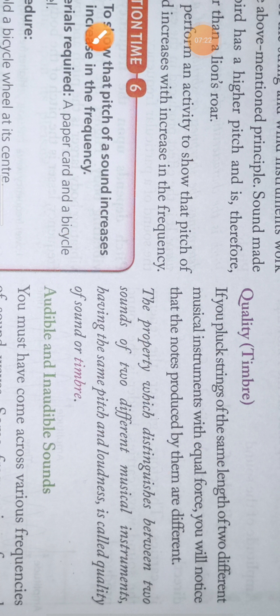So quality is defined as the property which distinguishes between the sounds of two different musical instruments having the same pitch and loudness. It is called quality or timbre of sound. Okay,